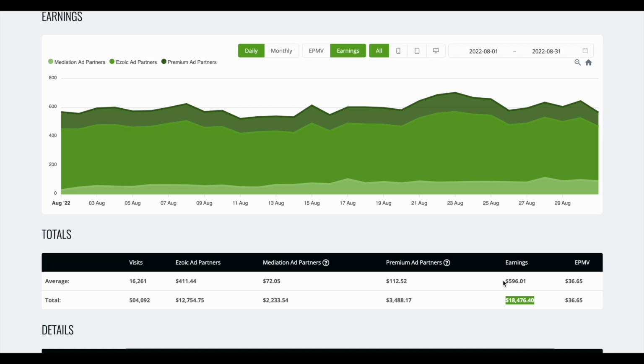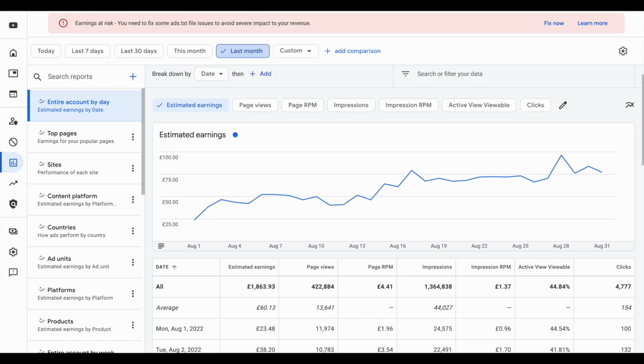Overall, I would like to be seeing some growth, but this is okay considering the current market, considering algorithm changes, etc. Our EPMV is currently around $36 for the month, which has reduced slightly, but we will get into that.